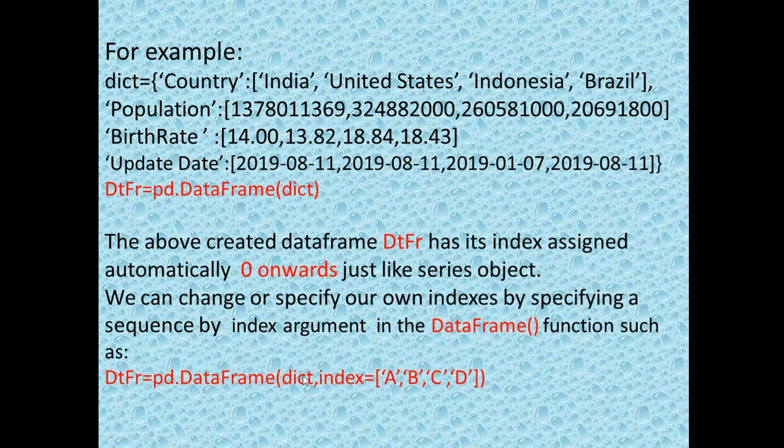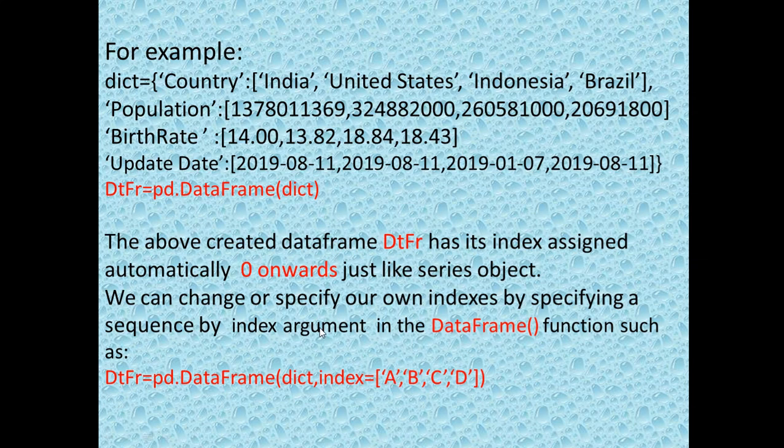That means if you want to change or modify the row index of the data frame, then you can use this index parameter of DataFrame, and you will write the index in the form of a list. Again, you will provide the names in a sequence or in the form of a list.